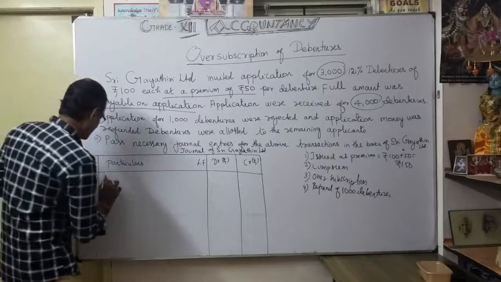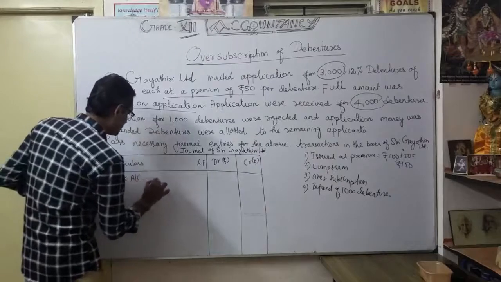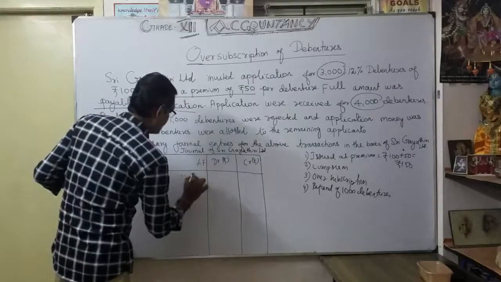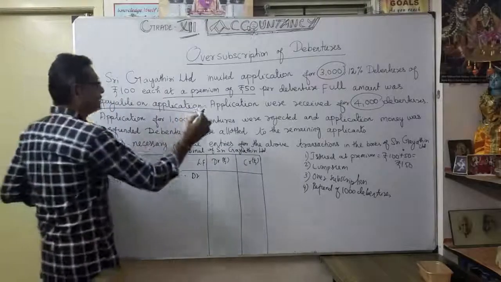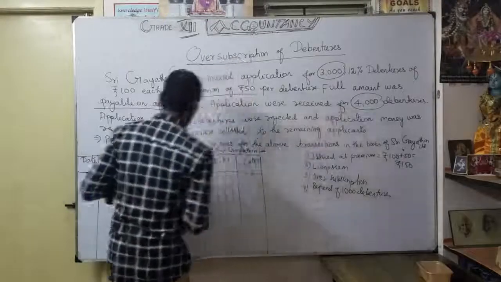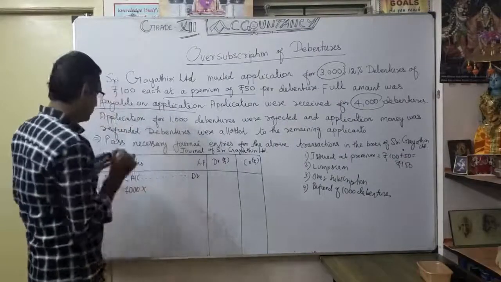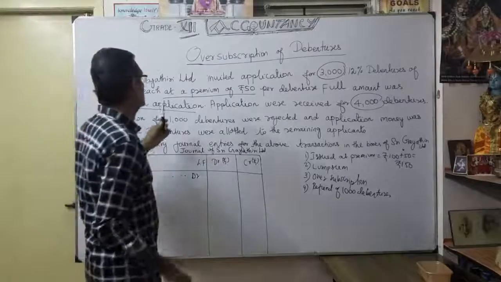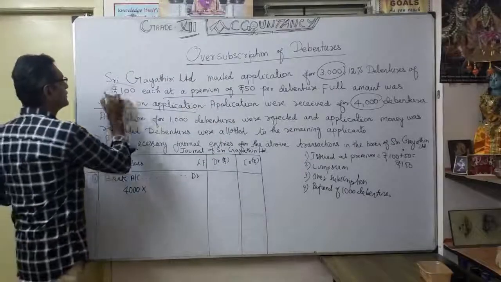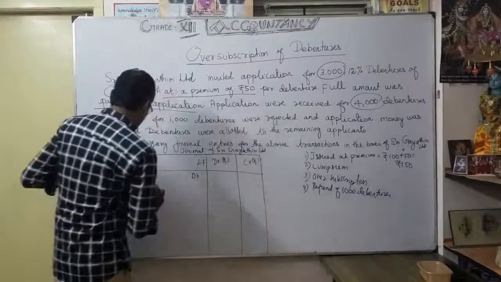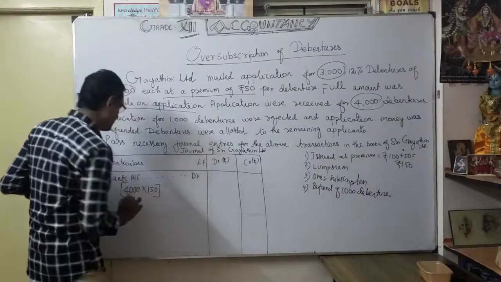What is the entry? We got money, so Bank account debit. How much did we receive? That is very important. We received applications for 4,000 debentures, each with a nominal value of 100 plus a premium of 50, totally 150.